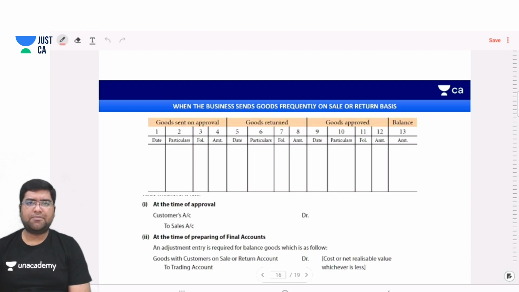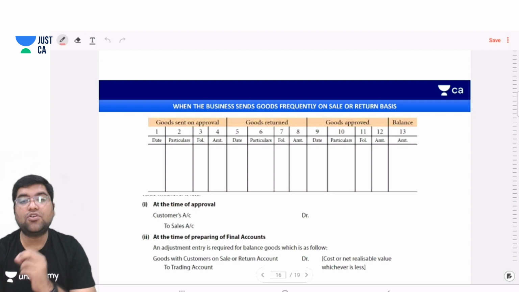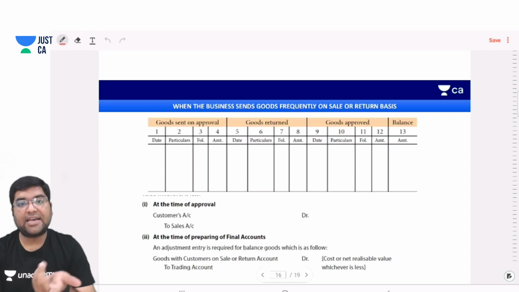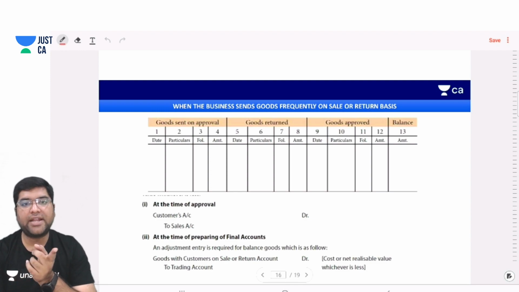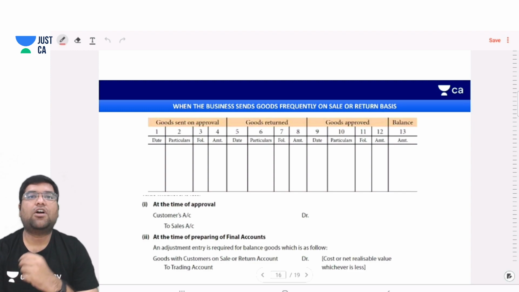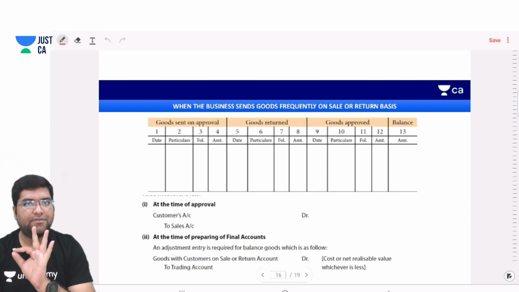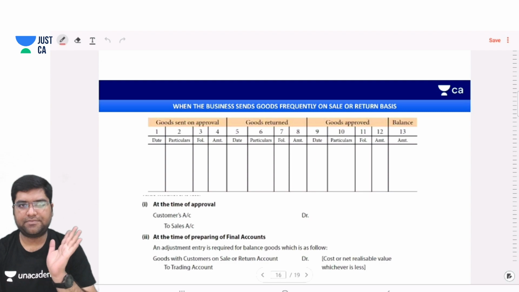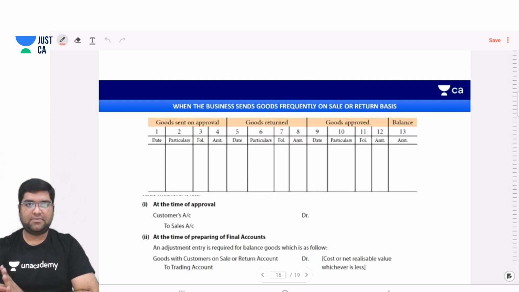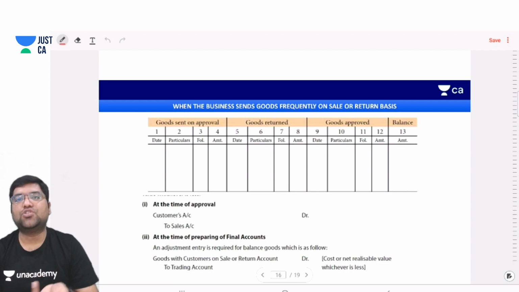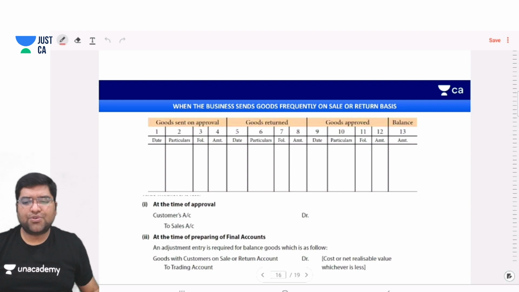That's it. Over. Simple. The institute might ask, till now it hasn't asked any questions on this method, but it might ask you to prepare this format. So you will have to remember this format, and you also know the entries to be passed. Only approval and only balance, that too at the time of year ending, not before that. Frequently means more than occasionally, more than casually. So two methods are over, sir.